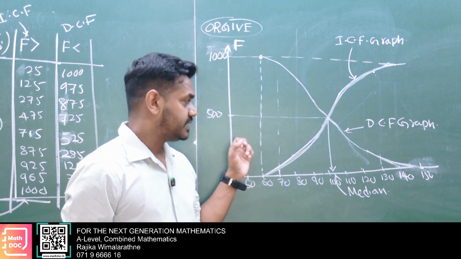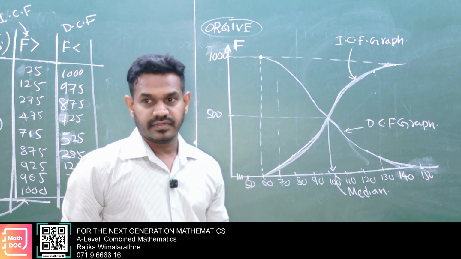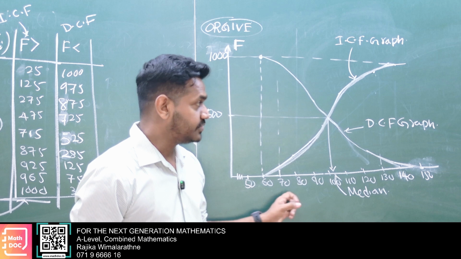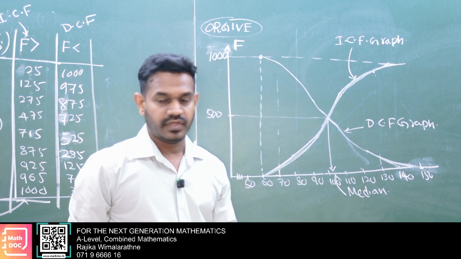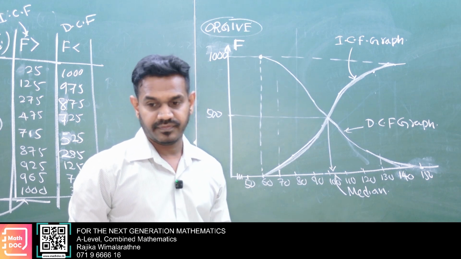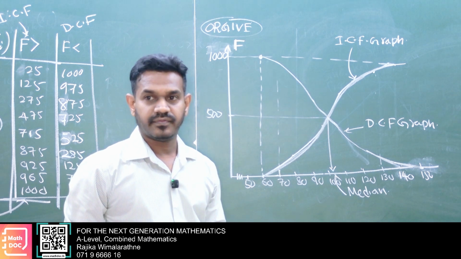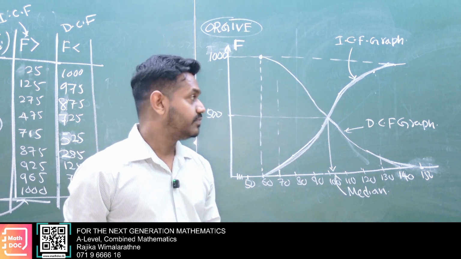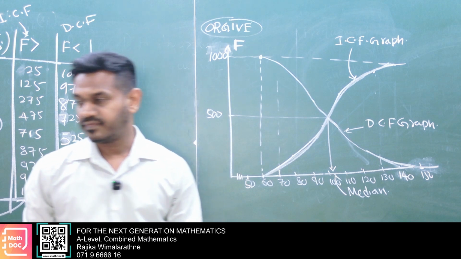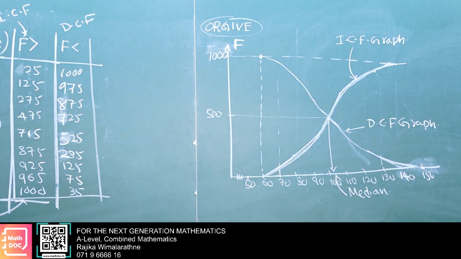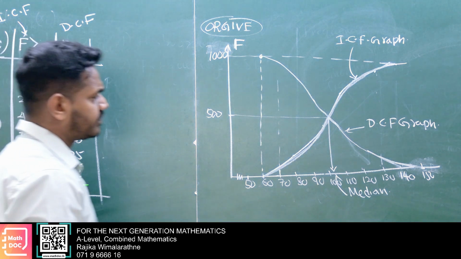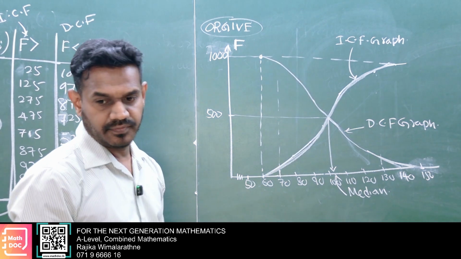Now close to this chart, you better write: by using ogive, median can be obtained.